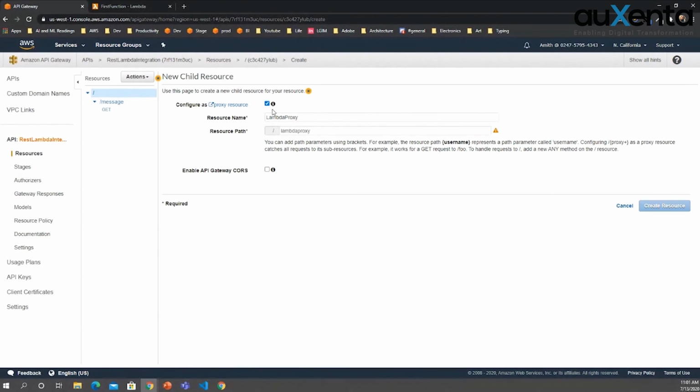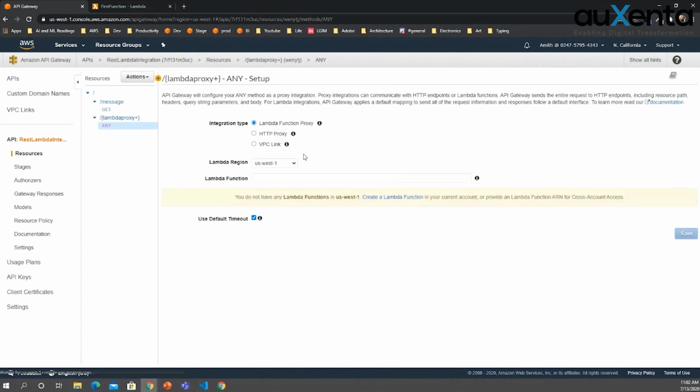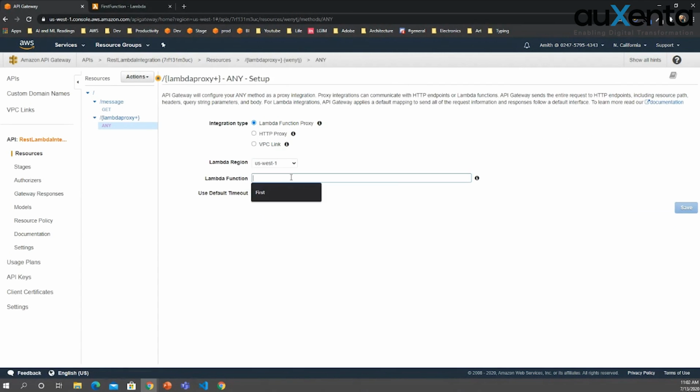Now we can say configure this as a proxy resource, right? Now I'll connect the same Lambda function first and show you it will not work. You can see why after.